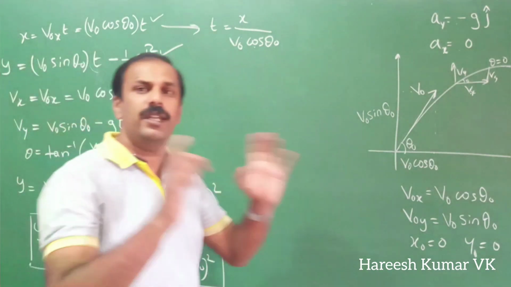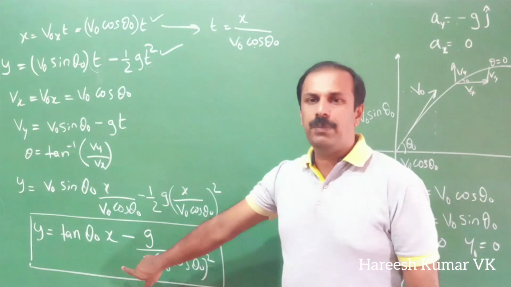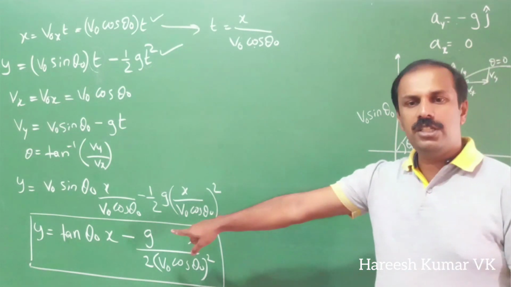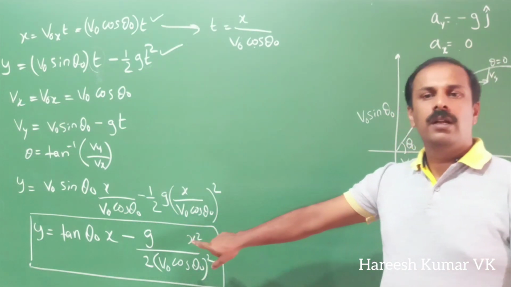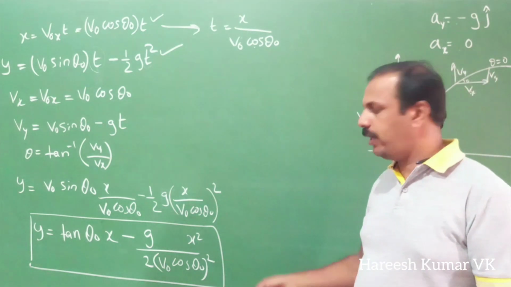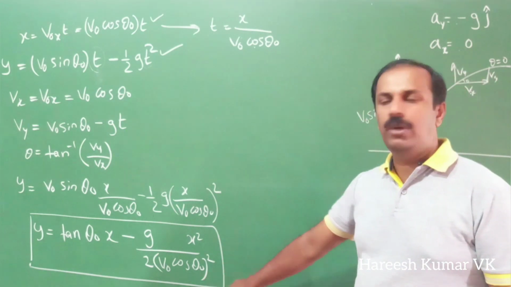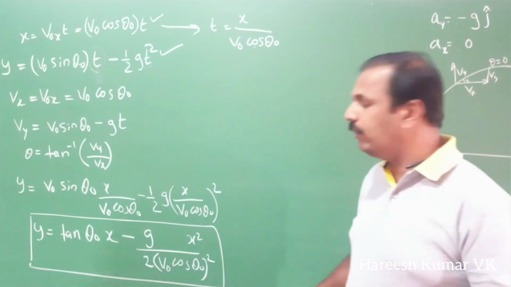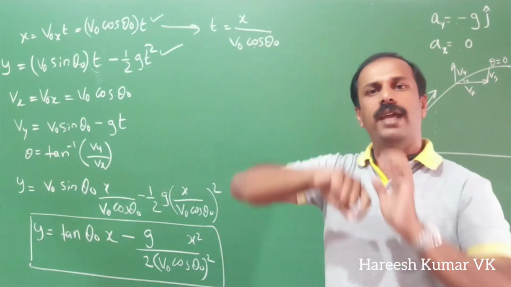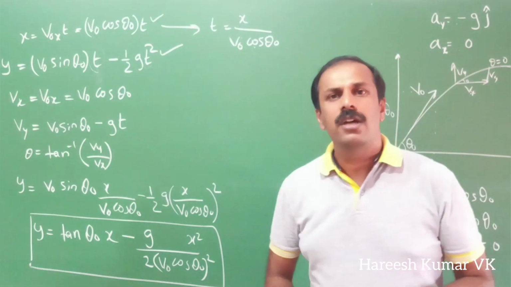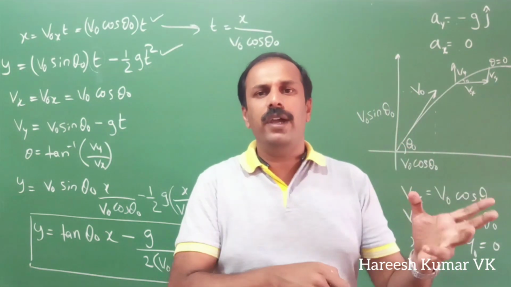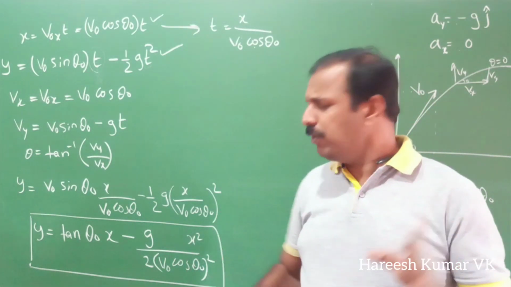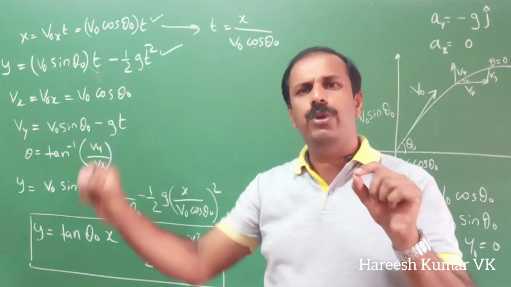So when a projectile is moving, the path of the projectile is given by this equation. That's very, very important. The path of the projectile is given by tan theta 0 x minus g x square divided by 2 v0 cos square theta. Here all square will come. So this is the path of the projectile. If you put the value of x here, you will get at each position what the value of y is. Here you see, time is not coming. So if you want to tell when x is equal to 25, what is the value of y, you put the x value here, then you will get it. If you use some computer program, you can even draw that path, how it is moving.